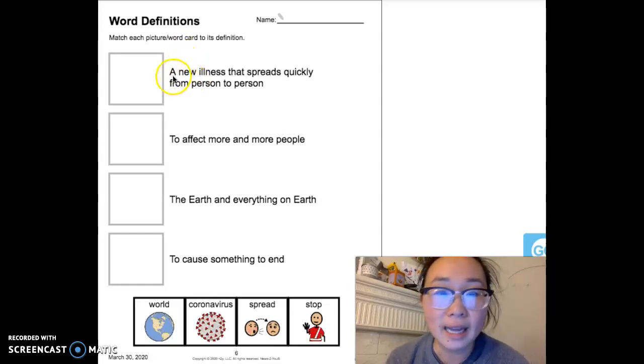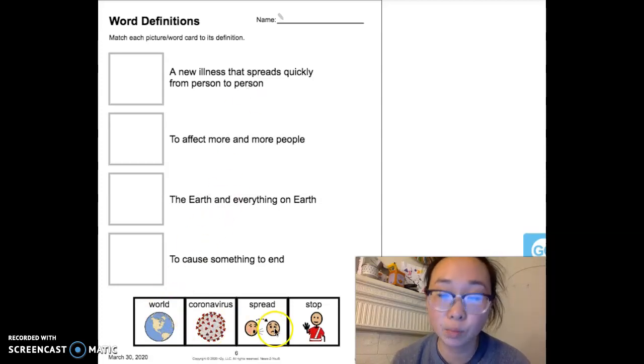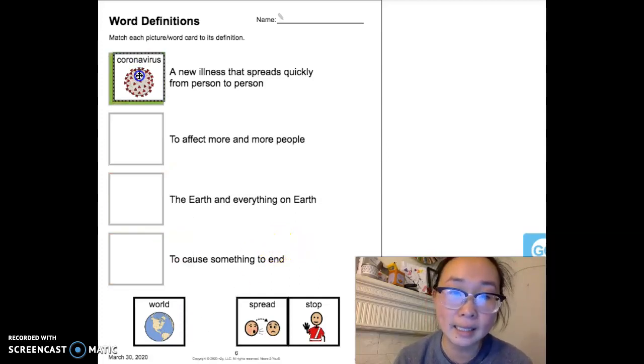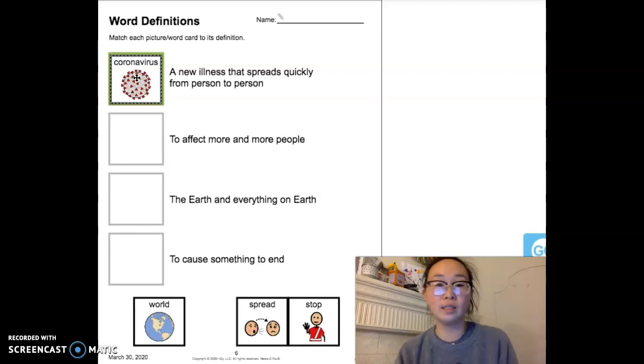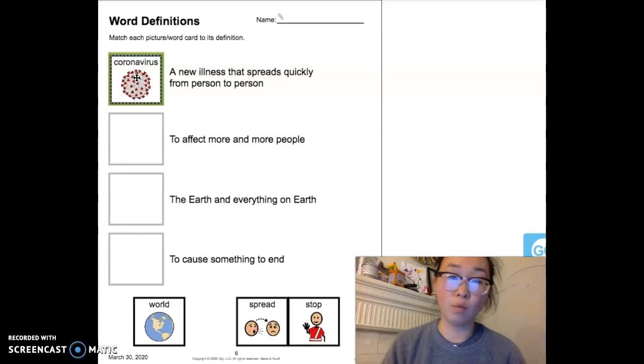So the first definition says, a new illness that spreads quickly from person to person. So what is the illness that we've been talking about? That is the title of our latest article. Is it world, coronavirus, spread, or stop? I'll give you a moment to think about the answer. And hopefully the answer that you got was coronavirus. That is the new illness that is spreading that people are worried about and want to prevent from spreading more and more.